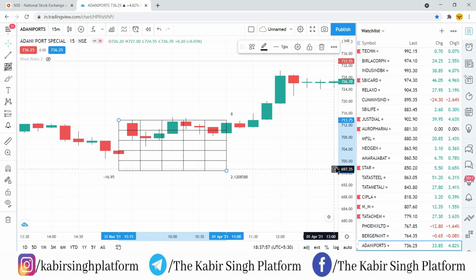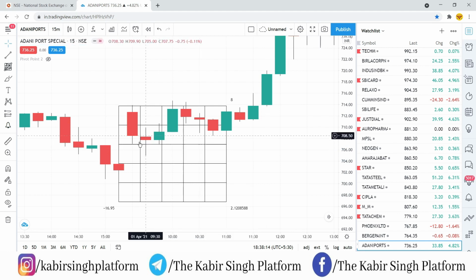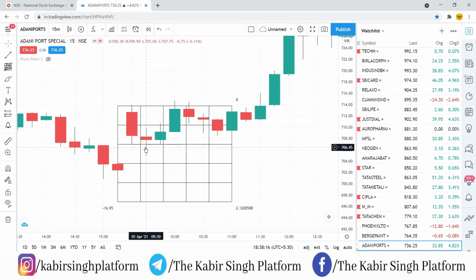Right, I'll just zoom in a little bit so that it is clear to you guys. So now if you see, the first 15 minutes candle high is on my GAN level 1, and the low of the first 15 minutes candle is on my GAN level 3. Watch it carefully. Again, if you see here, the second candle has gone into the sell zone. This is our trigger candle, but our entry candle is the candle which will break the low of it. If you see, the low of this is 705.